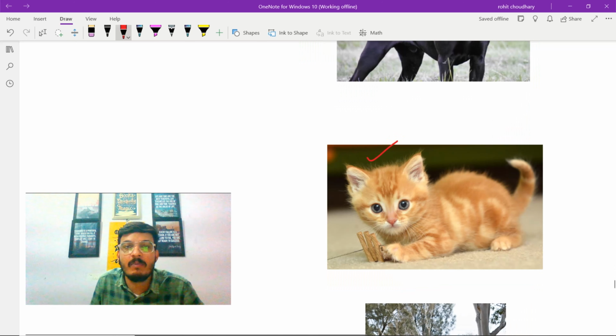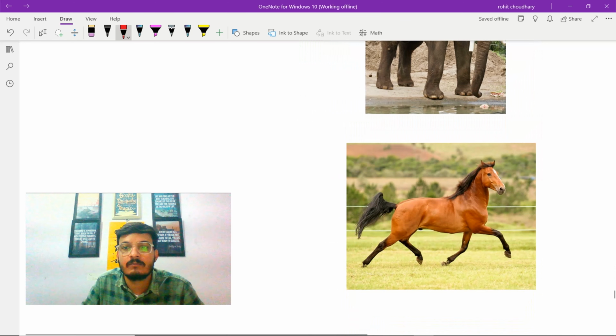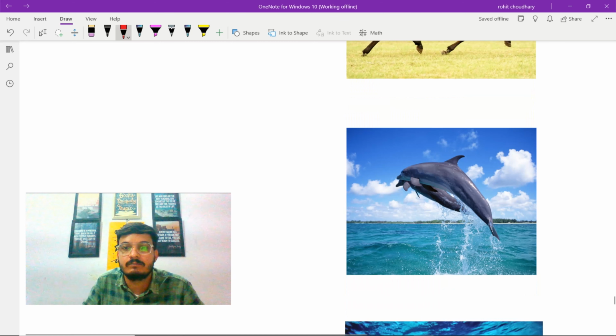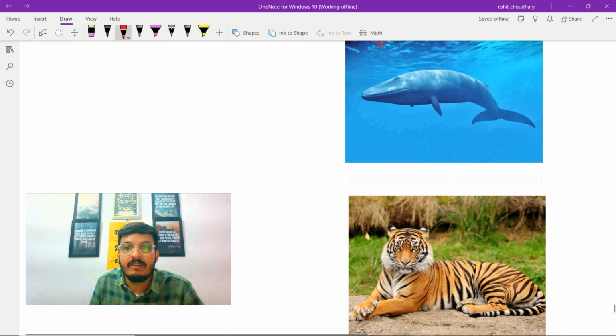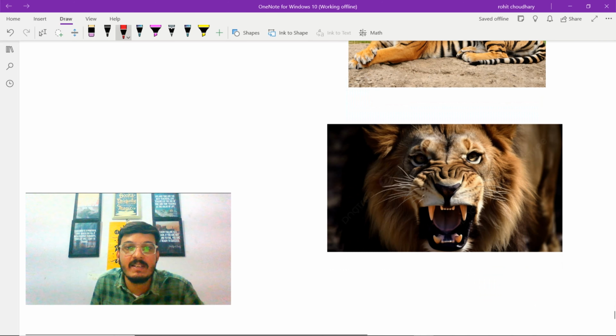This is Felis, commonly known as cat. This is Elephas, commonly known as elephant. This is Equus, commonly known as horse. This is Delphinus, commonly known as common dolphin. This is Blenoptera, commonly known as blue whale. This is Panthera tigris, commonly known as tiger. And this last one is Panthera leo, commonly known as lion.